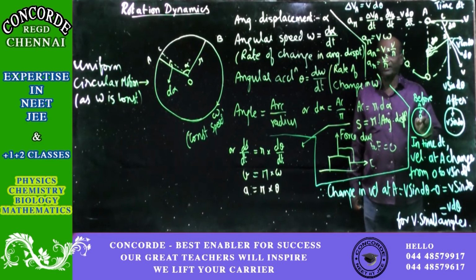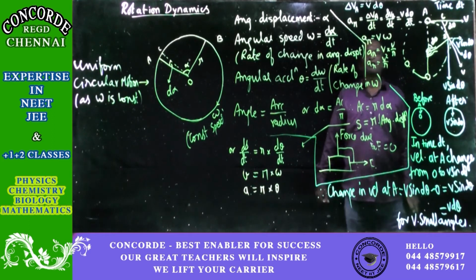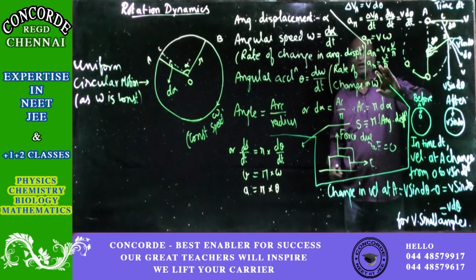And in the radial direction only you are having the center. Anywhere you draw the radius, it will come up to the center. So in the radial direction, if you get a force, that force is directed towards the center. The name for that is centripetal. So this force that is directed toward the center is called the centripetal force. So the force in the direction of the radius is called the centripetal force.